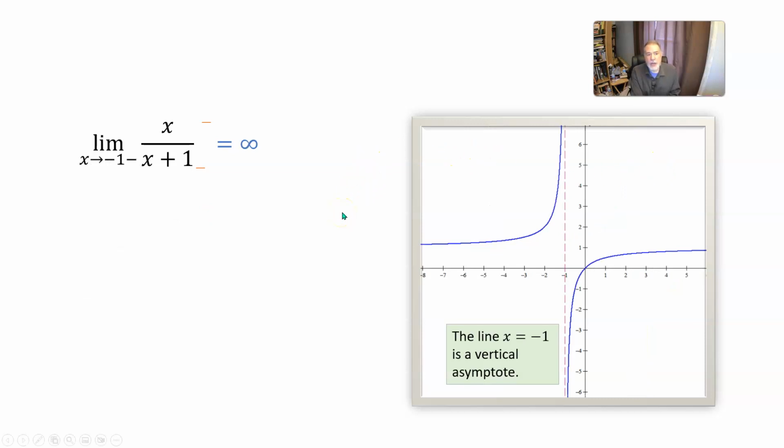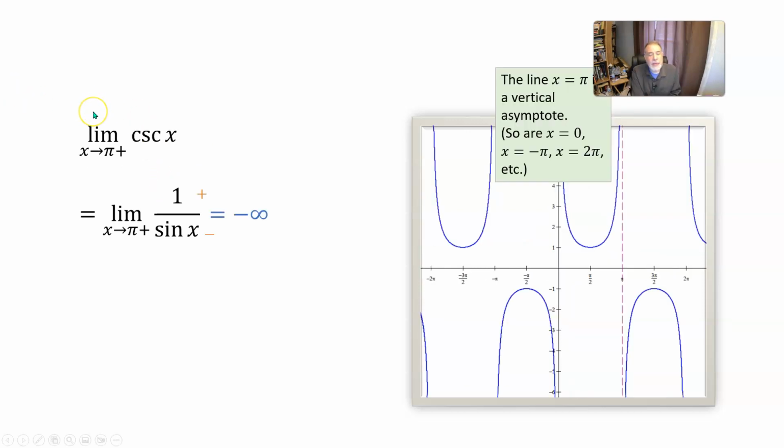And the function x over x plus 1, there we were looking at the limit as x approaches negative 1 from the left. That limit turned out to be infinity, and that tells us that that line, x equals negative 1, is a vertical asymptote for that graph. That graph is asymptotic to that straight line. And the cosecant function has the line x equals pi as a vertical asymptote. It also has other vertical asymptotes, including x equals 0, x equals negative pi, x equals 2 pi, and really x equal to any integer multiple of pi.